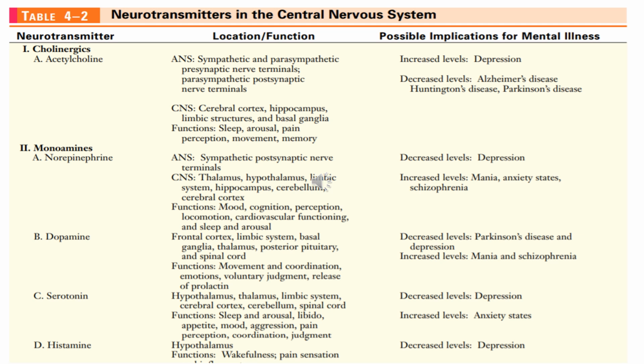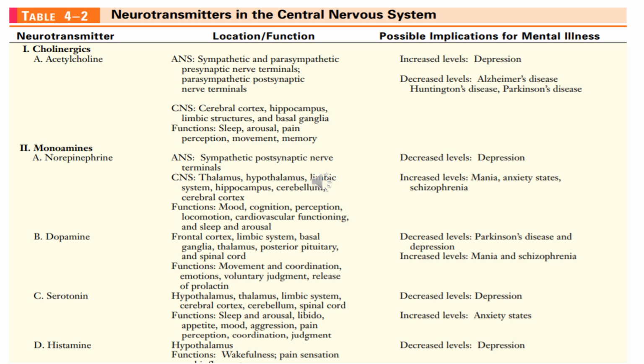Now we see the neurotransmitters in the central nervous system. These are the neurotransmitters whose levels change when experiencing mental health problems. Depression is not only about psychological wounds. It also occurs due to changes in the amount of neurotransmitters in the brain.